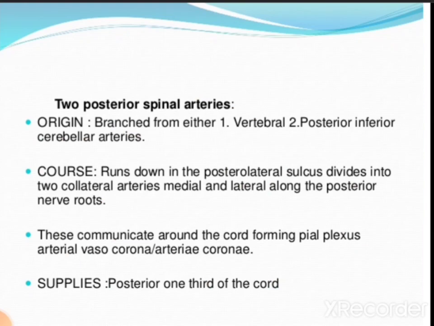Then the two posterior spinal arteries are there. They arise from the vertebral and the posterior inferior cerebellar arteries. They run in the posterolateral sulcus, divide into two collateral arteries, medial and lateral, along the posterior nerve roots. They communicate around the spinal cord, form the pial plexus, arterial vasocorona and arteria coronae, and they supply the posterior 1/3 of the spinal cord.